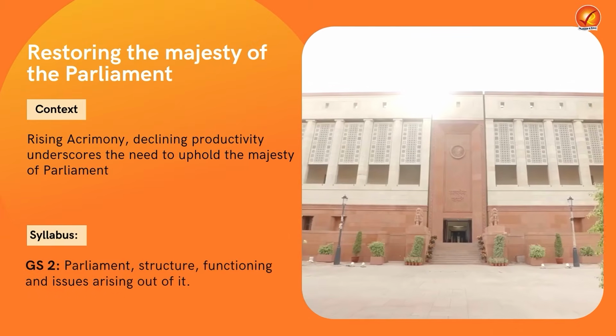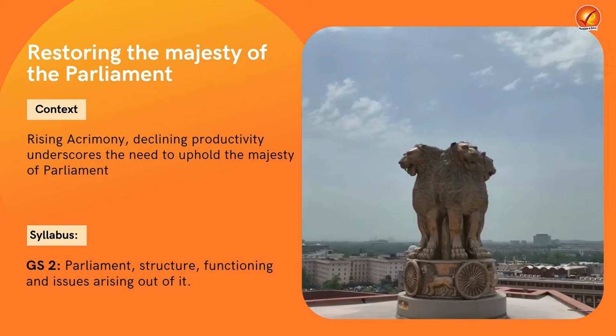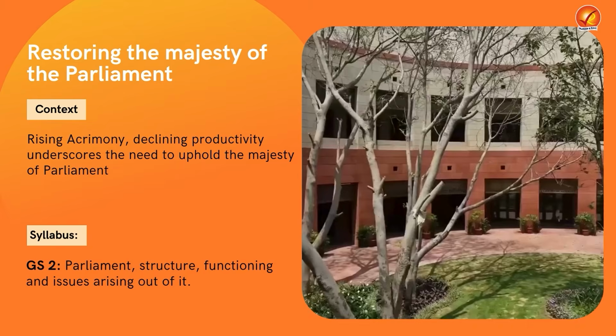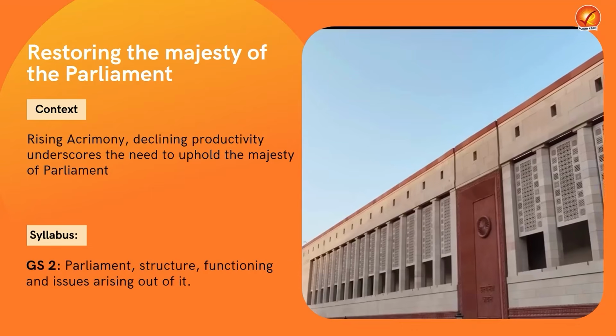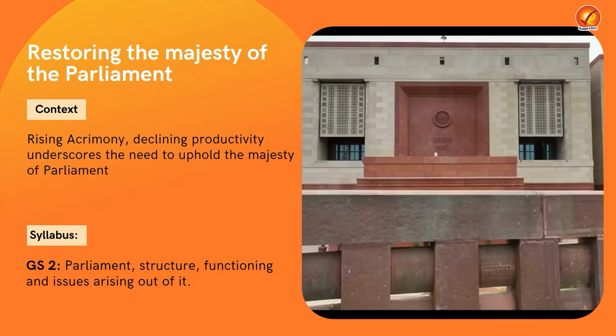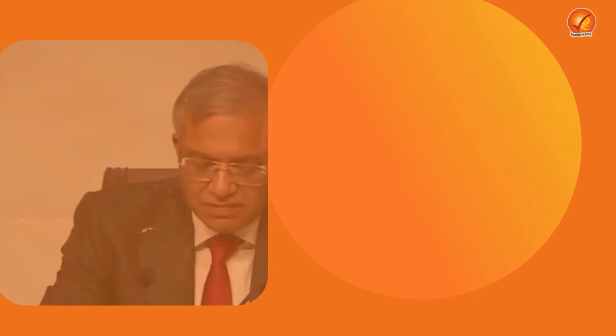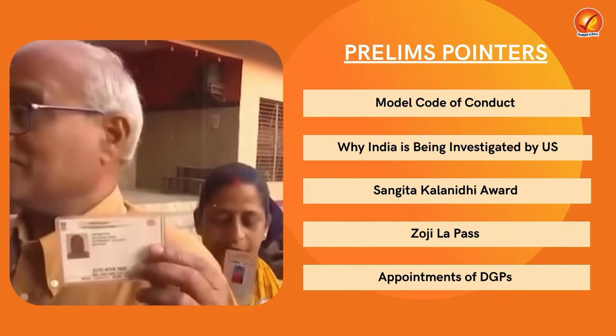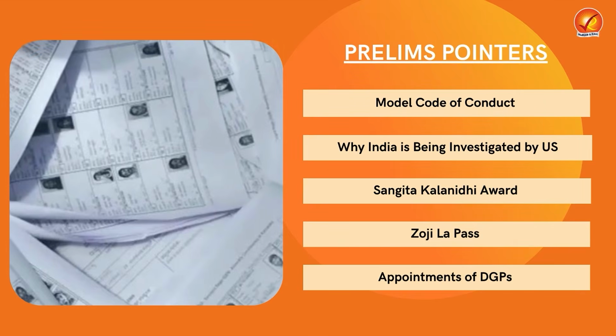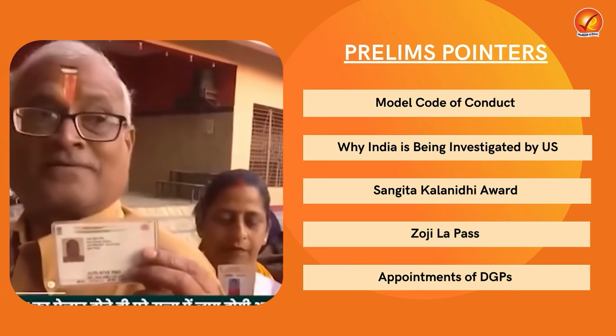Next up, we discuss the issue of restoring the majesty of Parliament. We discuss this in the context of rising acrimony and declining productivity of the Parliament, allowing us to see the need to uphold the majesty of the Parliament. Next up, in the prelims pointer section, we discuss 5 articles with a lot of value addition in context of your prelims 2026. So stay tuned.